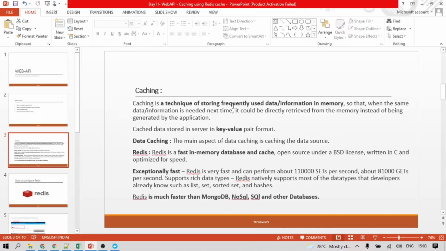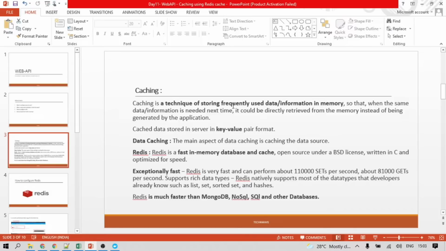If you want to get information from Google Maps, you will get lots of information. So instead of hitting Google Maps again, you can save the data, and in case of the same requirement you can retrieve the same data from the caching memory and send it to the caller. Okay, so why are we going to use Redis only?